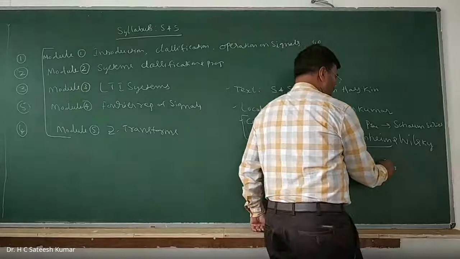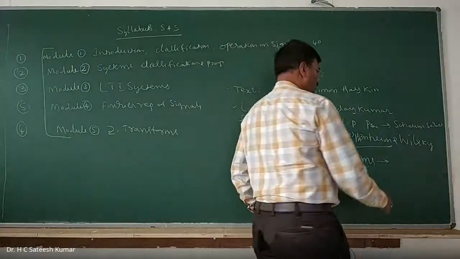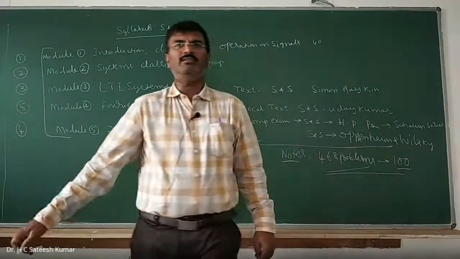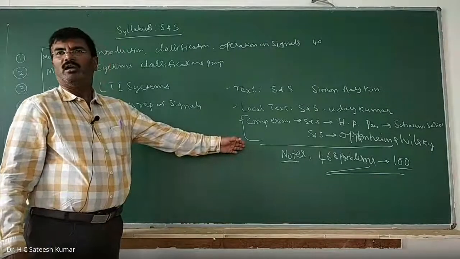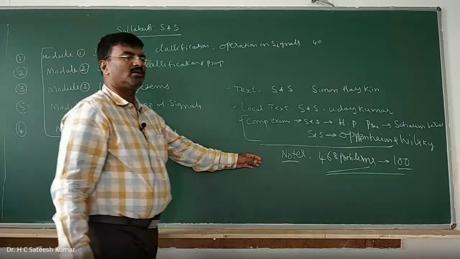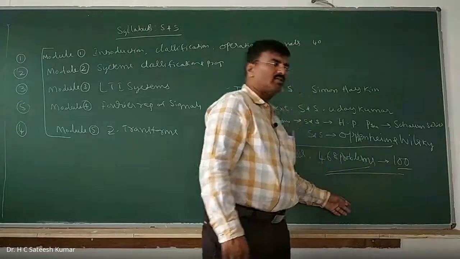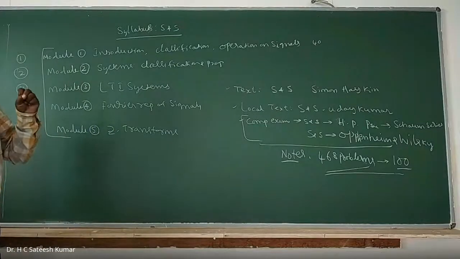So far in the history, around 4 students have scored 100 out of 100 in this subject, and at the same time many students have failed. So it depends on your hard work. If you work hard, you can score 100 out of 100. So what I am suggesting is, try to solve more and more problems.